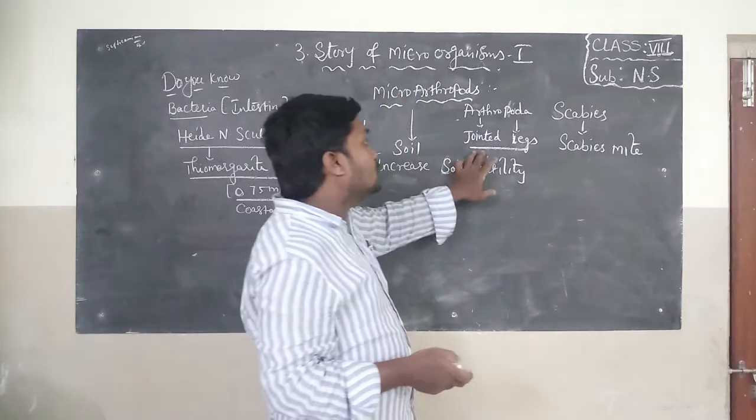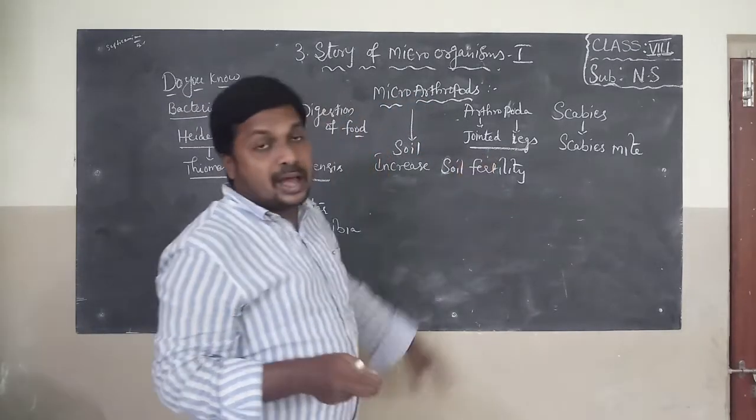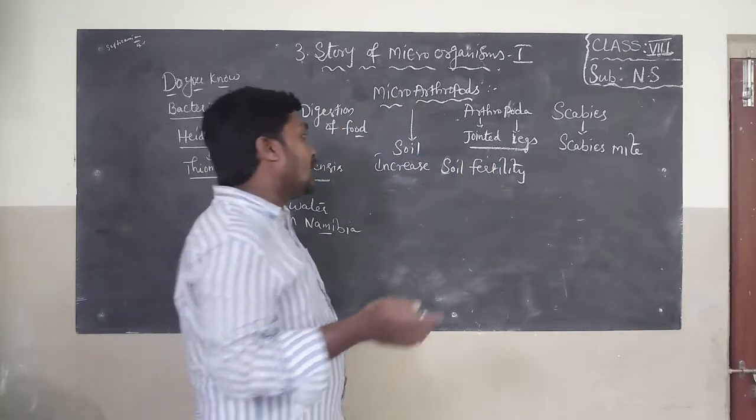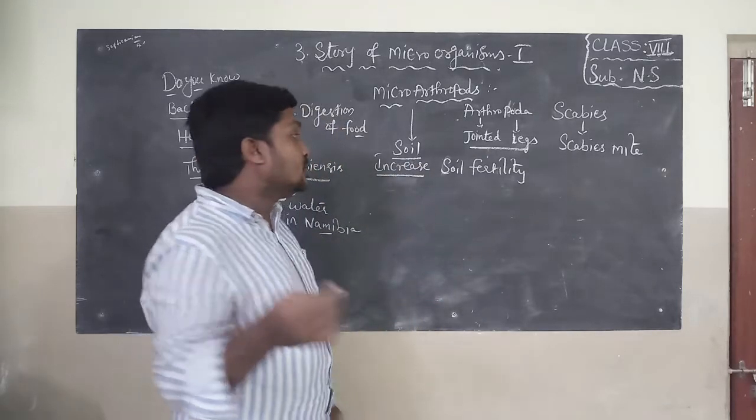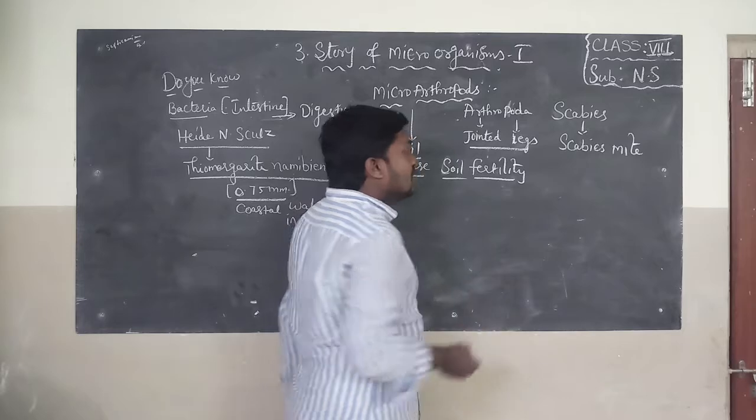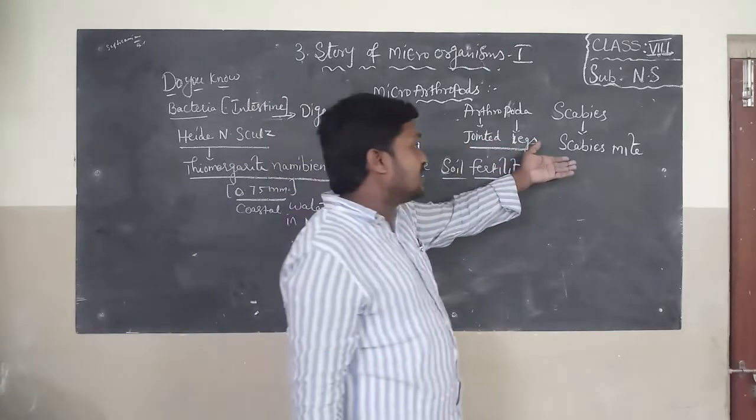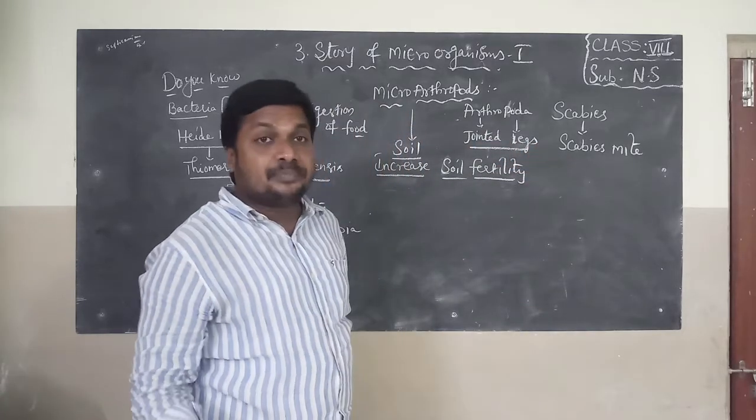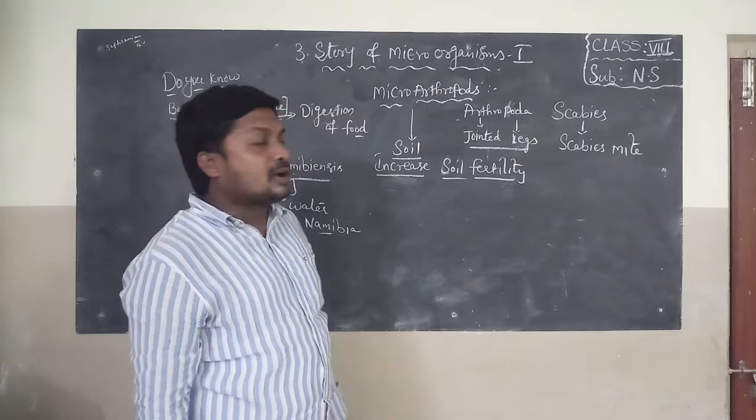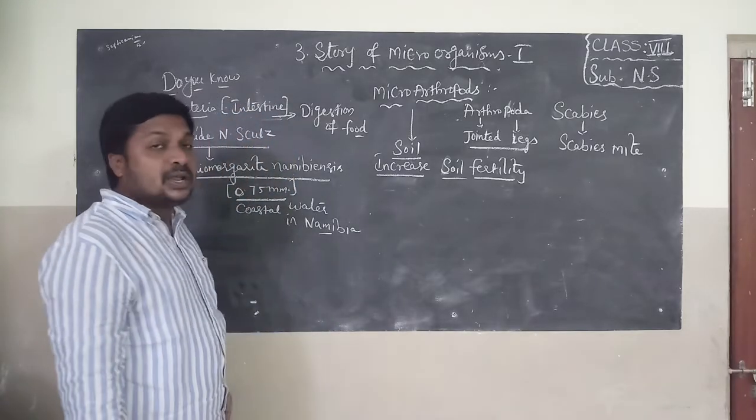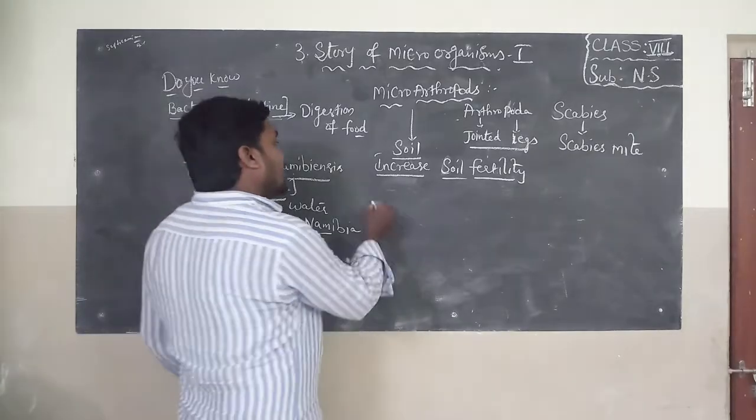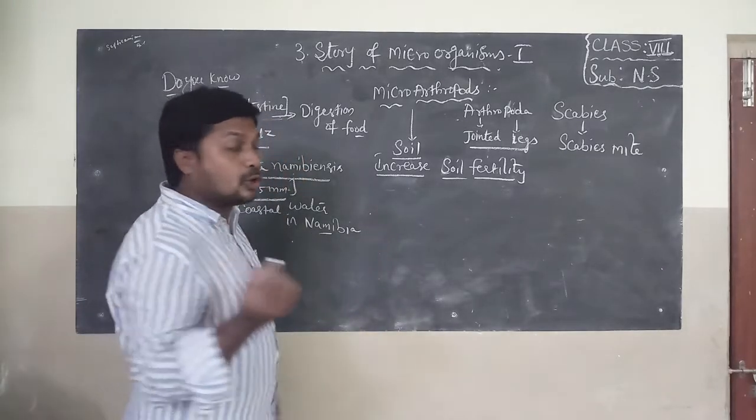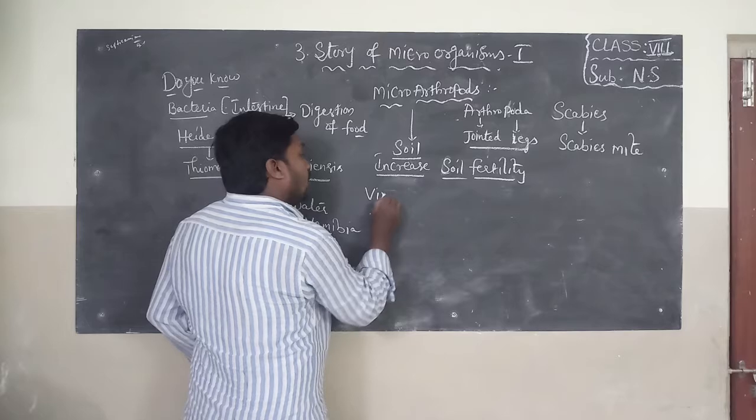Microarthropods have jointed legs. They are microscopic structures only. They increase soil fertility when present in soil. Some cause diseases like scabies mite. They are present in beds and rugs. They cause diseases, but some are useful to us. This is about microarthropods. Now, I will explain about another important microorganism, that is virus.